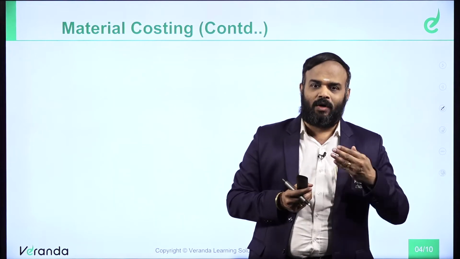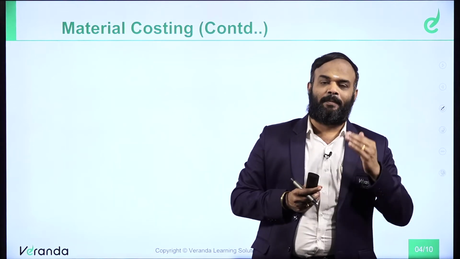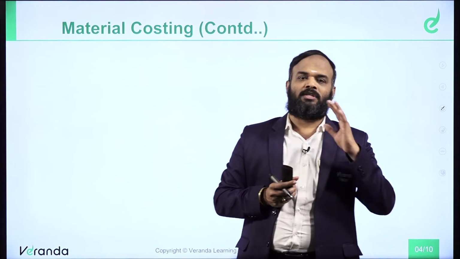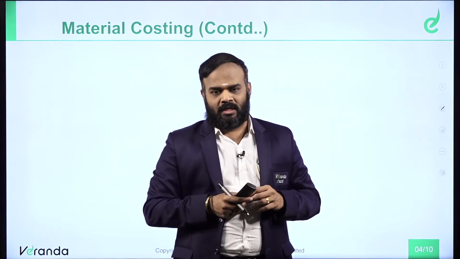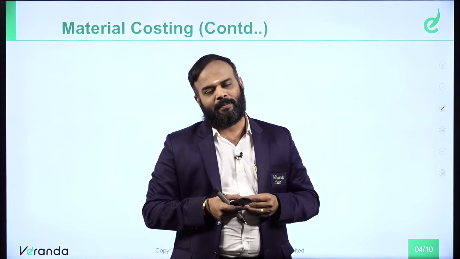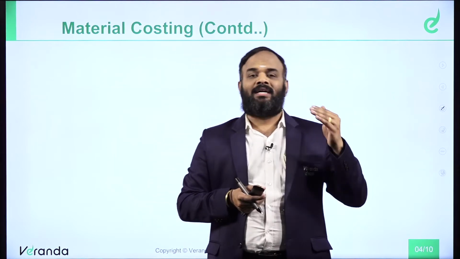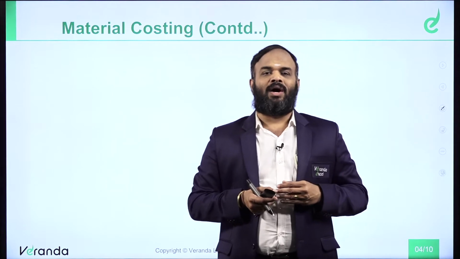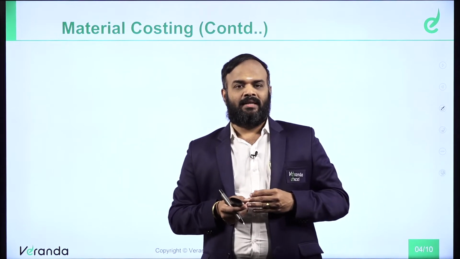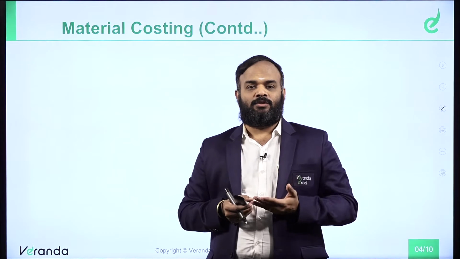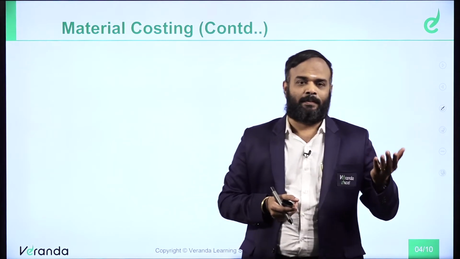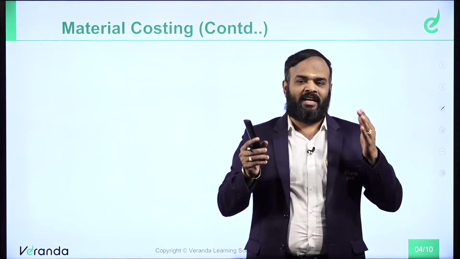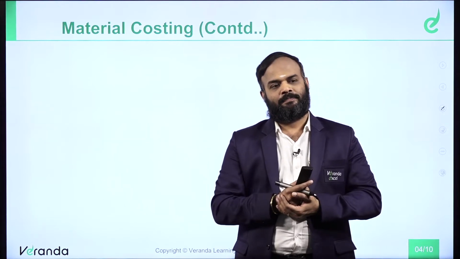Why do we need costing? We want to achieve any one of the objectives. The objective behind costing is important. The first topic, cost sheet, you came across. What is the objective behind cost sheet? Why do we have to prepare a cost sheet? For the purpose of ascertainment of cost. We want to ascertain the cost, and we have to fix and identify the profit. Therefore, ascertainment of cost is the criterion.